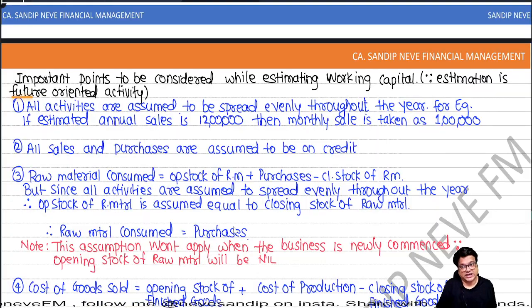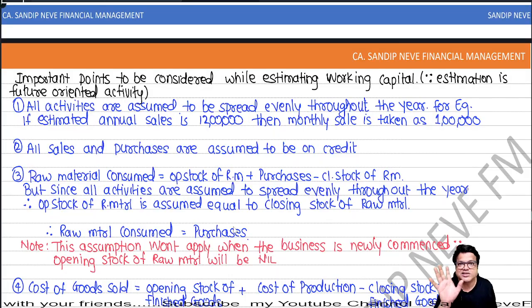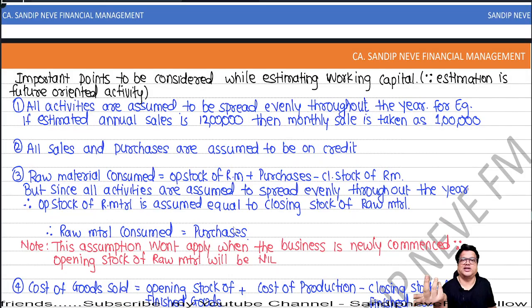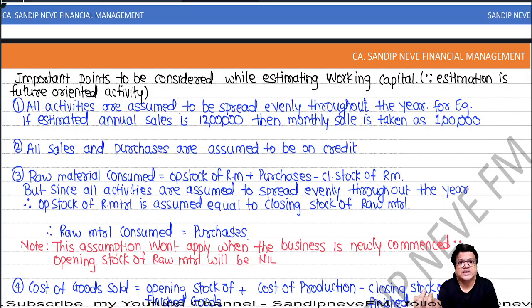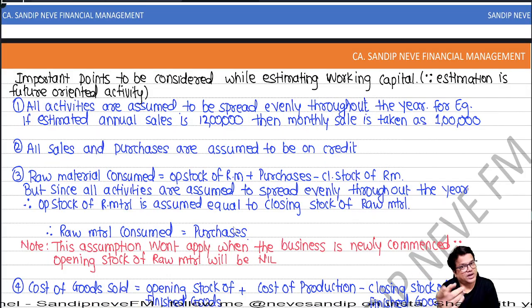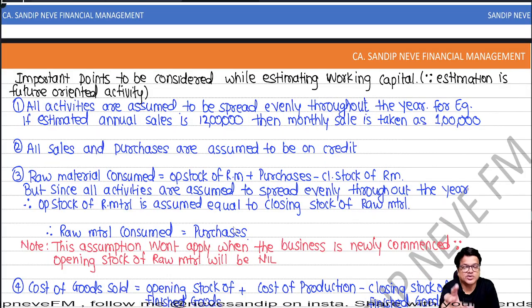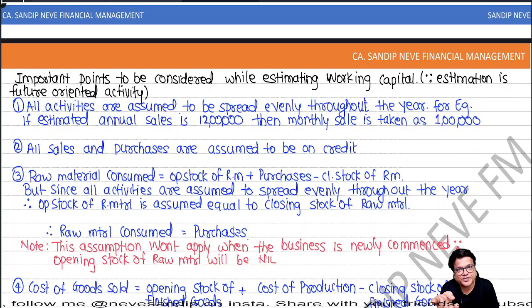As I always tell you, people, estimation is a future-oriented activity. So we always assume all activities are spread evenly throughout the year. If the annual sale is 12 lakh, then the monthly sale is 1 lakh. People say, sir, but in real life it is not possible. Exactly, nobody denies that in real life it is not possible. It's all about making an estimate. People, you have done it on yourself also.